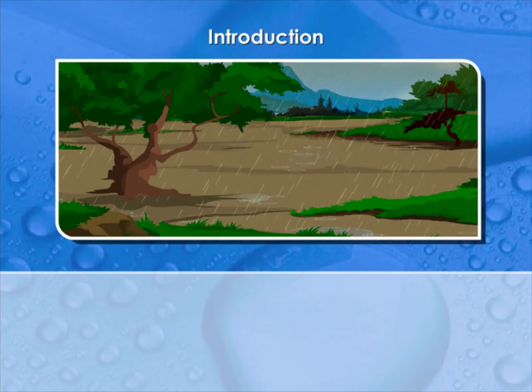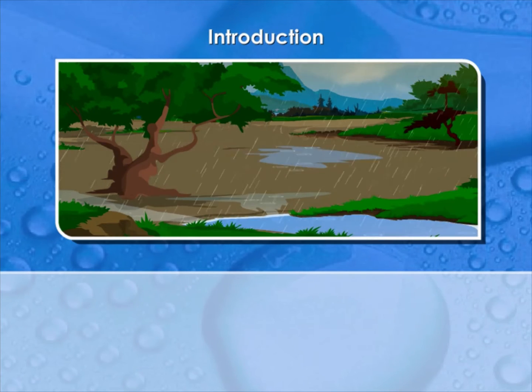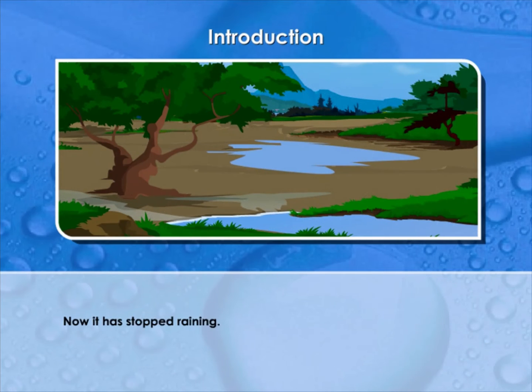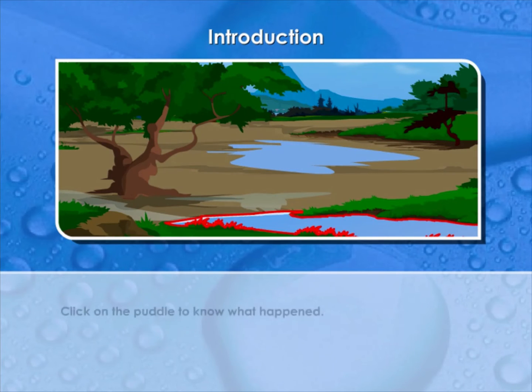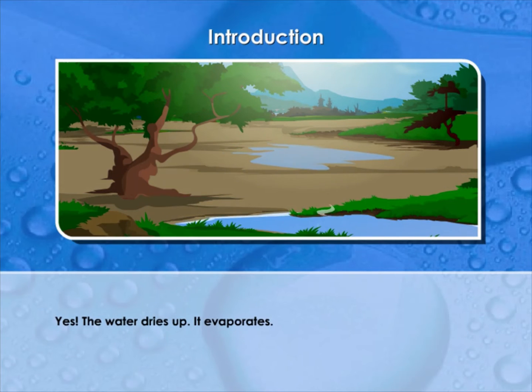Introduction. It is raining. Looks like the rain is going to stop. Now it has stopped raining. What do you think will happen to the water in the puddle after some time? Click on the puddle to know what happened. Yes, the water dries up. It evaporates.